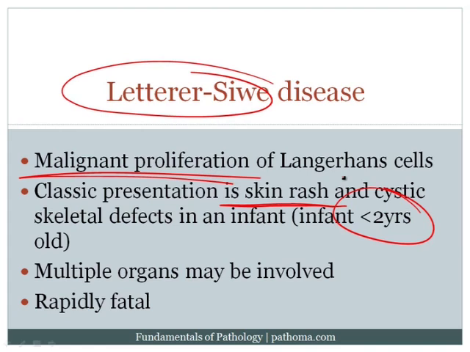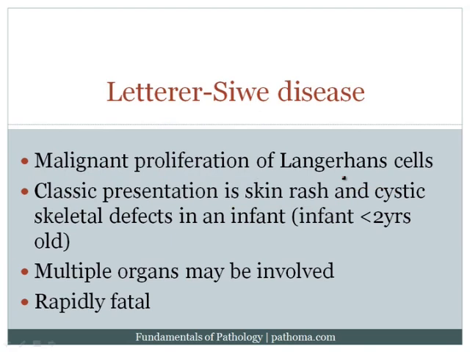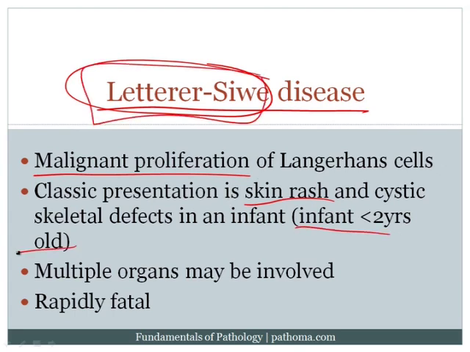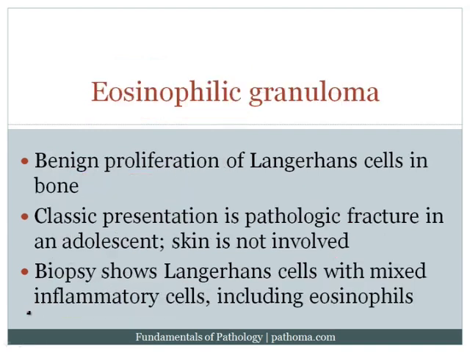Now, again, these are just silly mnemonics to help us to remember these diseases, but as I walk you through these diseases, you'll see that it'll become somewhat helpful. For example, the first of these is Letterer-Siwe disease. Again, two people's names in the disease, and so it's malignant. And if it's malignant, you're classically going to see a skin rash. And because it's 2 people's names, it'll be in infants less than 2 years of age. So let's read together. Classic presentation is skin rash and cystic skeletal defects in an infant. Multiple organs may be involved, and this is rapidly fatal.